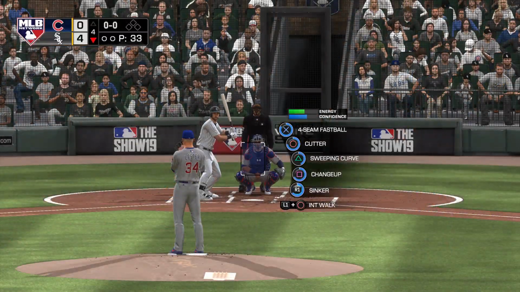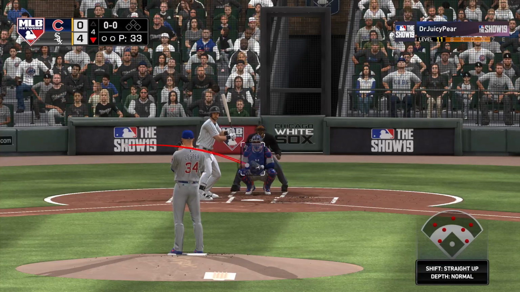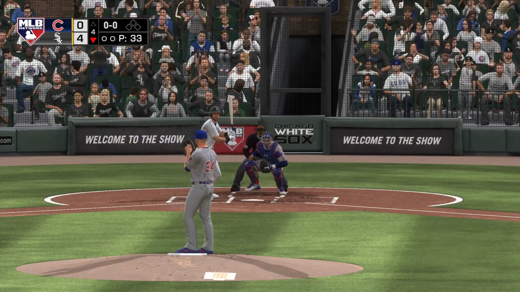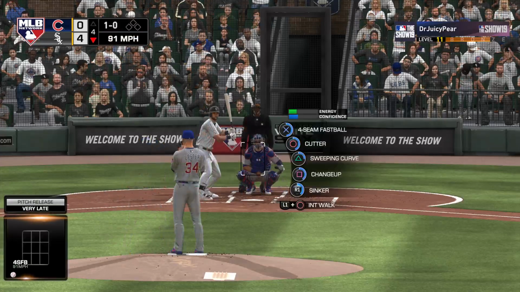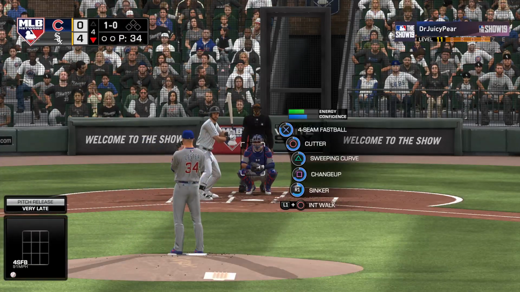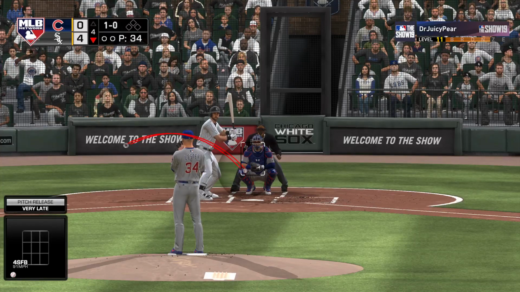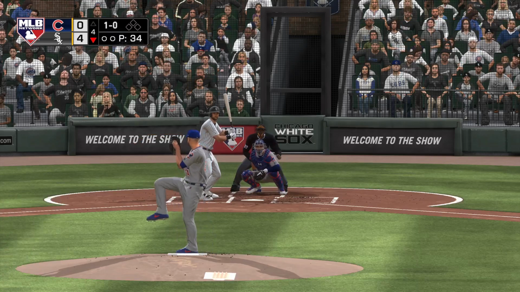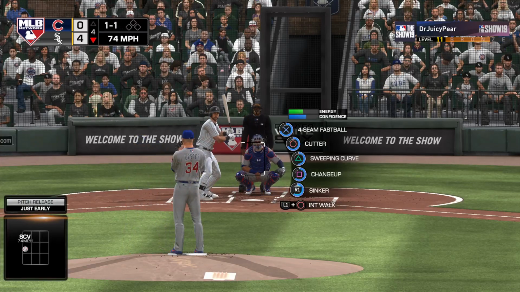To the plate now is the designated hitter, Matt Skole. He's set to lead us off in the home half of the 4th inning. Now the first pitch here from Lester. Lays off, 1-0. Been a real big struggle for him so far on the mound. 4 runs in only 3 innings, so it'll be interesting to see if he can settle in at all and make some adjustments, or if this start will continue to run downhill. A ball and a strike.